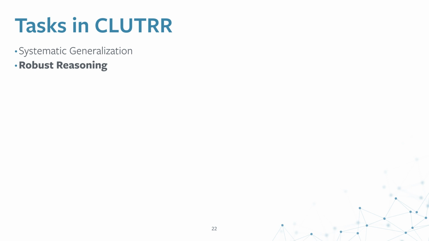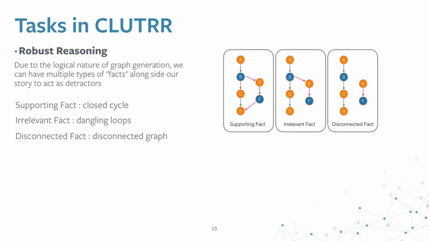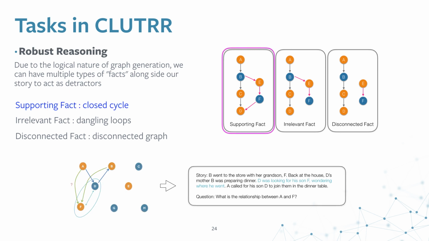We also have another vertical that we call robustness of reasoning. Since the stories have underlying logical rules, we can generate stories which have distractor rules or distractor facts. For example, we can provide a supporting fact, which provides a supporting path, that is, additional information for resolving the current task.